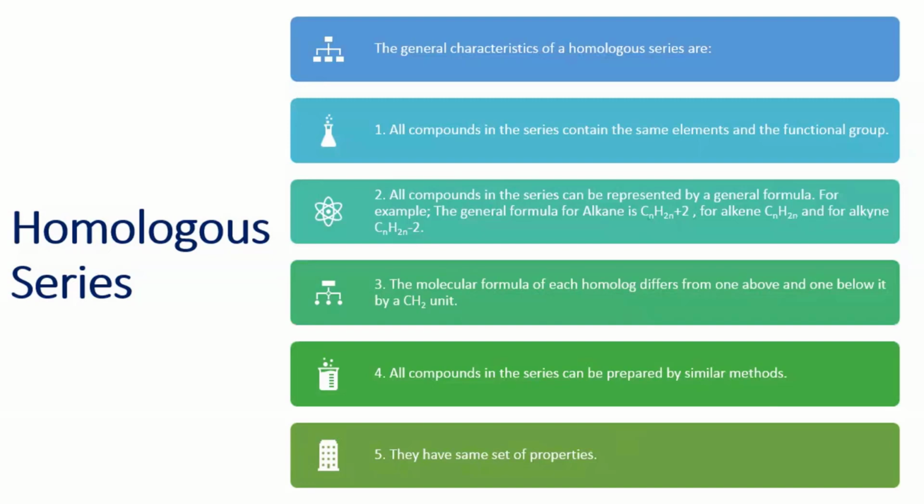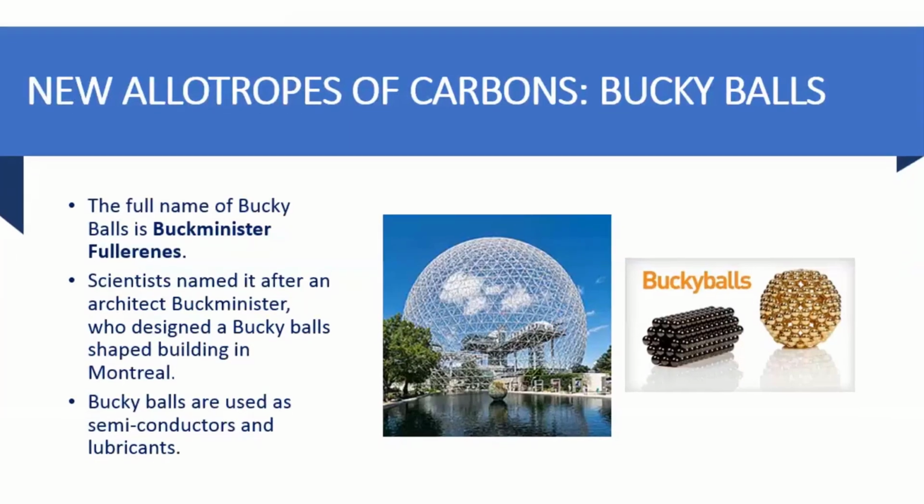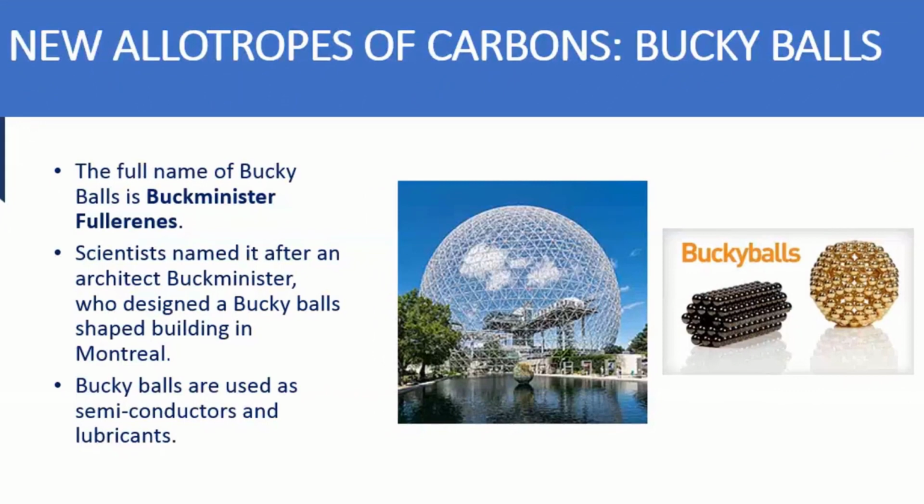Then we come to the last thing, which is about the allotropic forms. We know previously that carbon has allotropic forms, graphite and diamond. Previously there were two forms, and now we have a third form, called the buckyball.